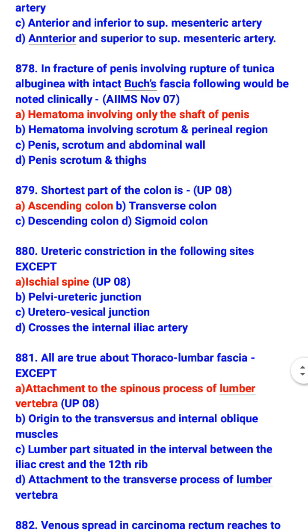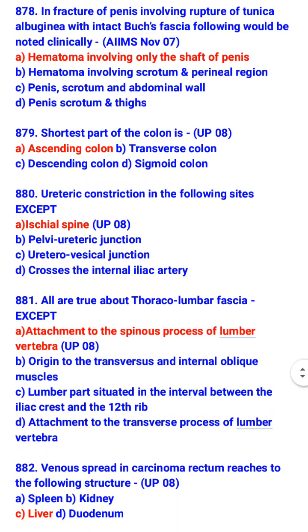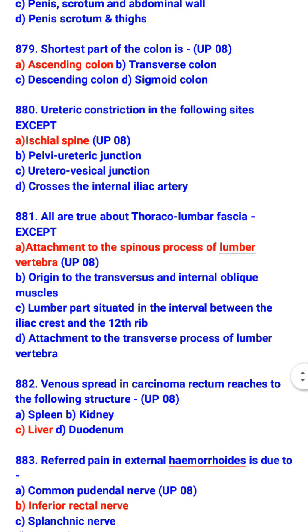Ureteric constriction is at the following sites except ischial spine. So ureteric constriction is at pelviureteric junction, ureterovesical junction, and where it crosses the internal iliac artery. All are true about thoracolumbar fascia except that it is attached to spinous process of lumbar vertebrae.